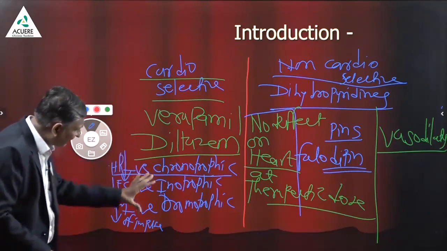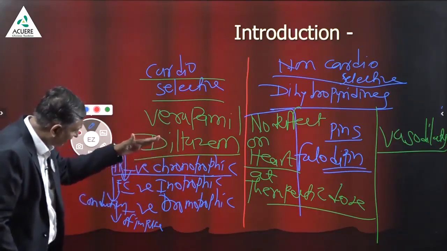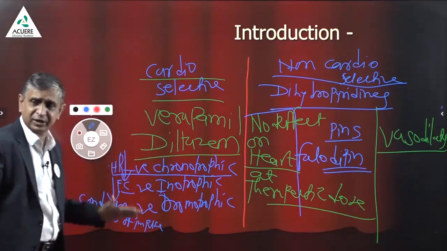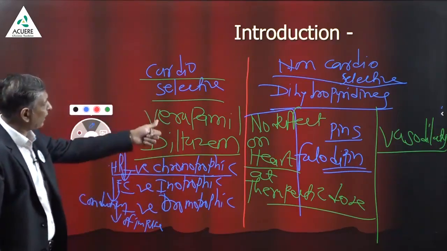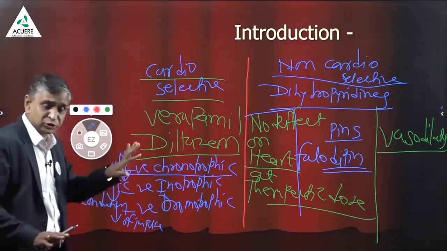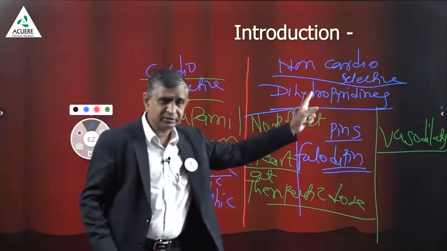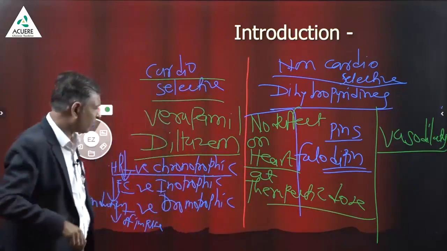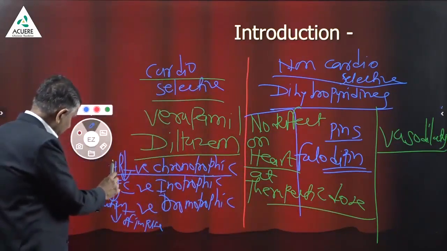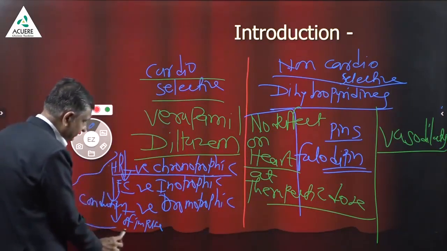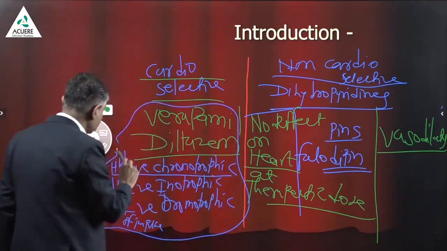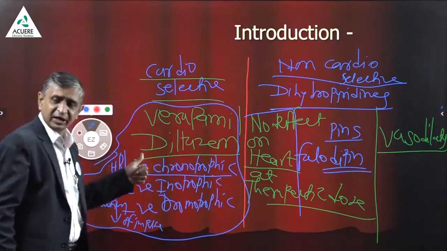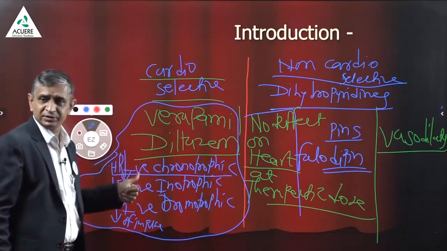But do remember, my dear student, the negative chronotropic, negative inotropic and negative dromotropic action is only applicable to verapamil and diltiazem. It is not at all applicable to these drugs. Why am I telling you all these things? The problem is that these drugs, because of this property, cannot be combined with beta blockers.